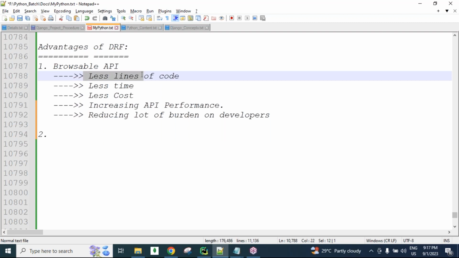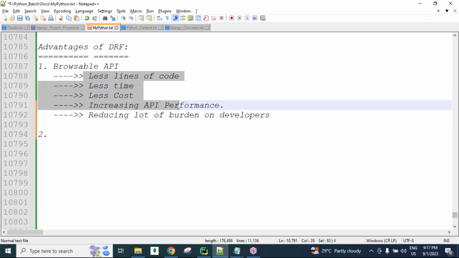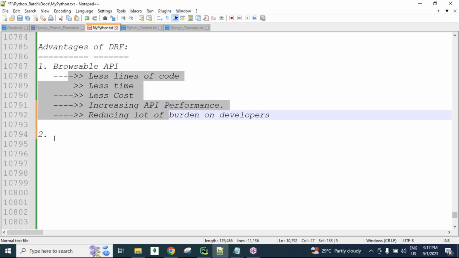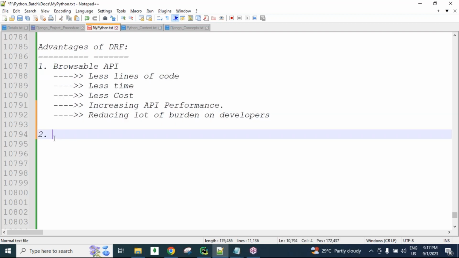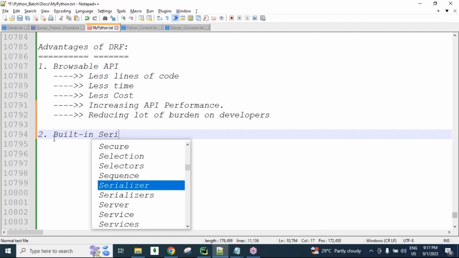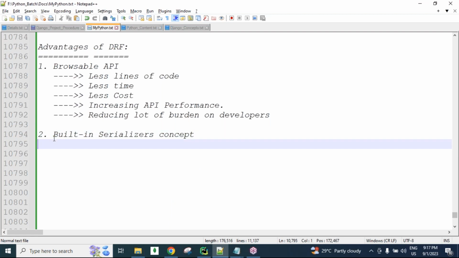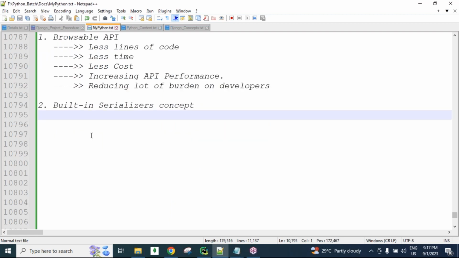You can consider each point as one point. Just because of the browsable API only, we are getting all these benefits. Next, guys, Django REST framework by default comes with the built-in serializers concept. This is also one of the biggest advantages of Django REST framework.